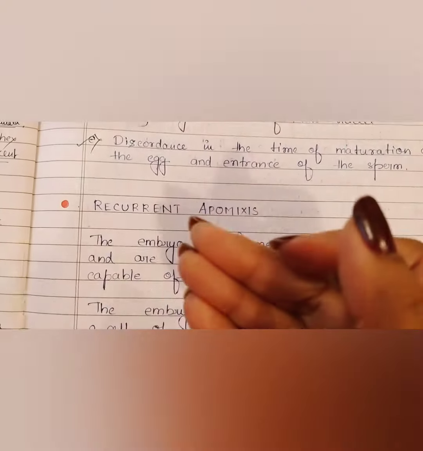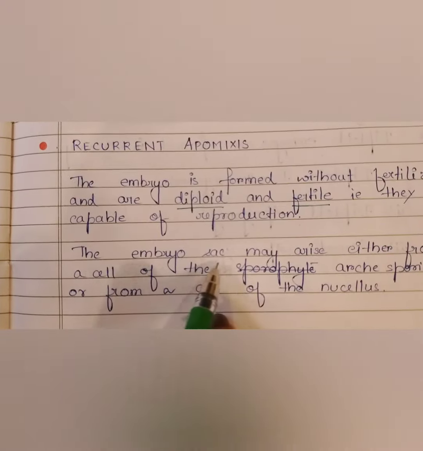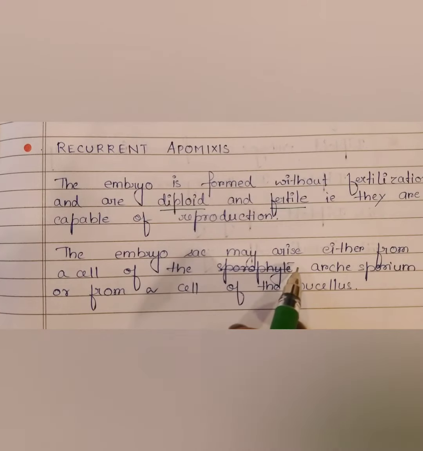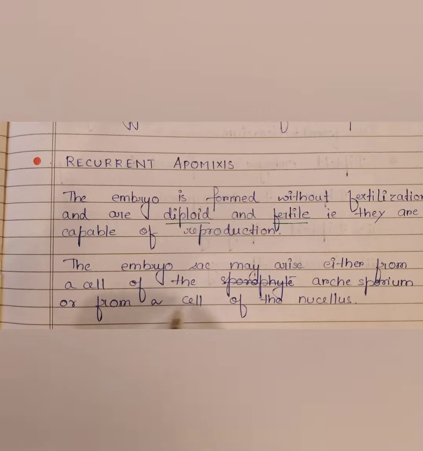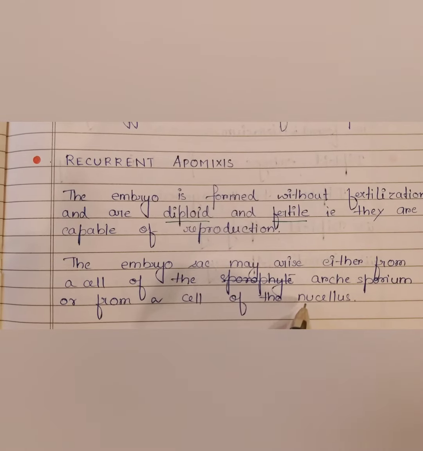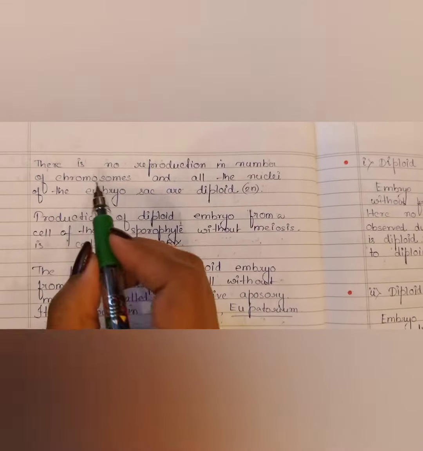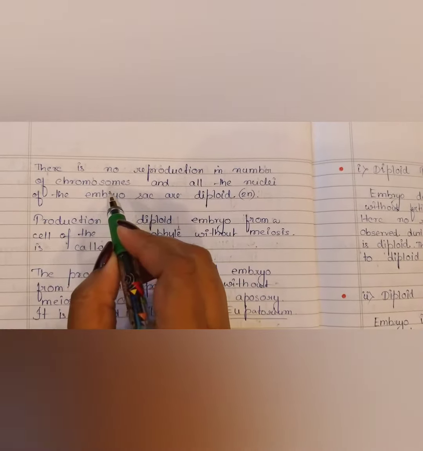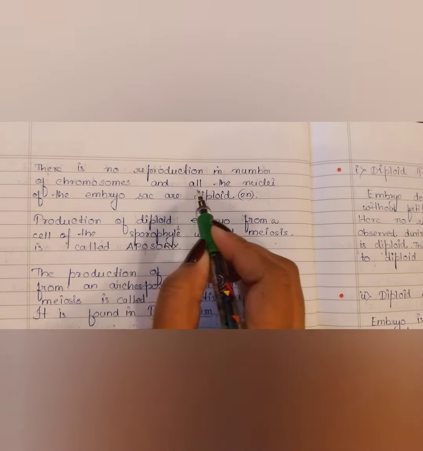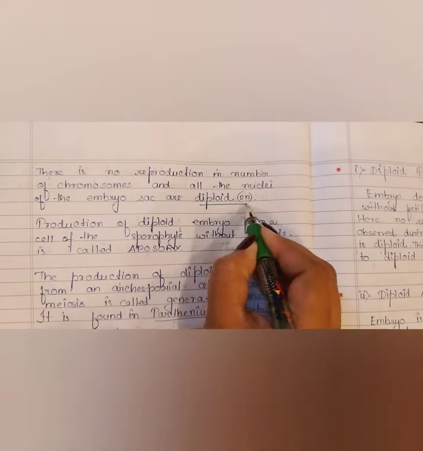It can recur. It can repeat. Fine. The embryo sac may arise either from a cell of the archisporium or from a cell of the nucellus. Okay. See, there is no reduction in number of chromosomes, and all the nuclei of the embryo sac are diploid. That means 2n.